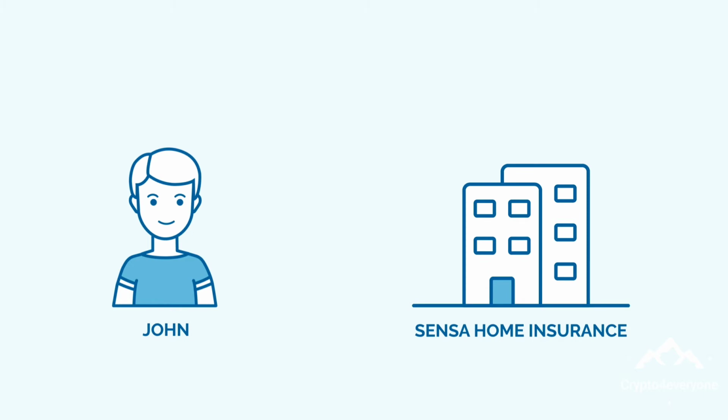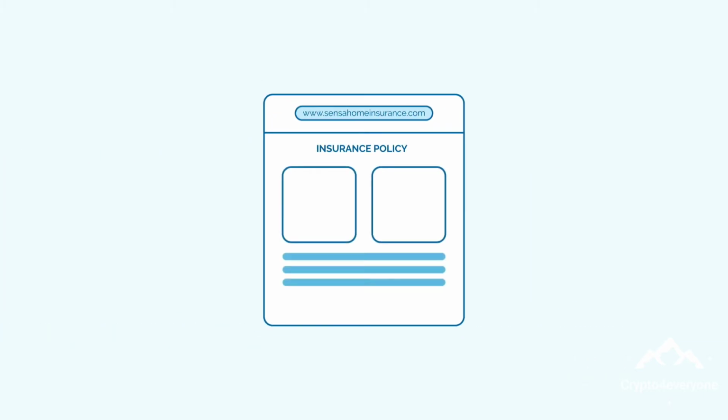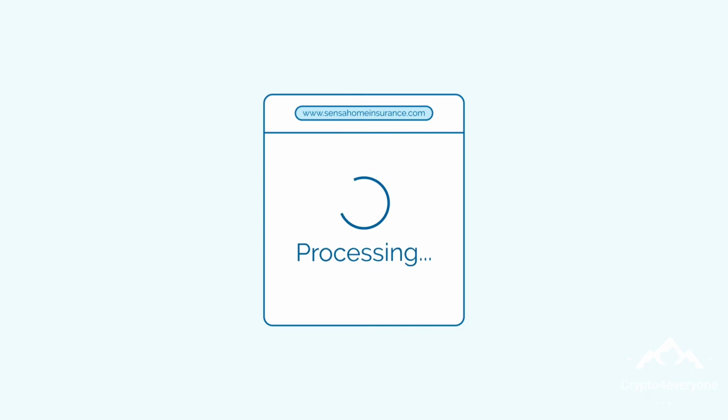Being a forward-thinking company, Senza's website has been created on a blockchain network that uses smart contract technology. On completion of the online registration form, John's details are processed within the smart contract, which automatically decides whether or not to accept John as a customer, as well as the cost of his premiums.